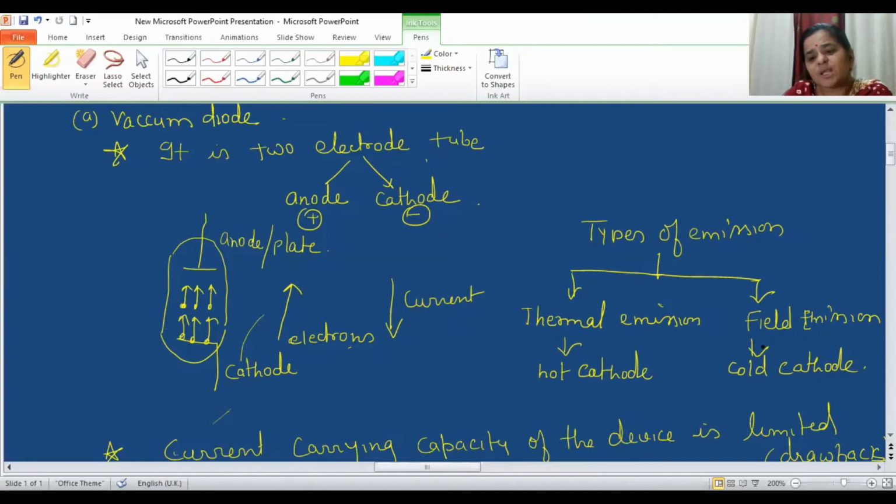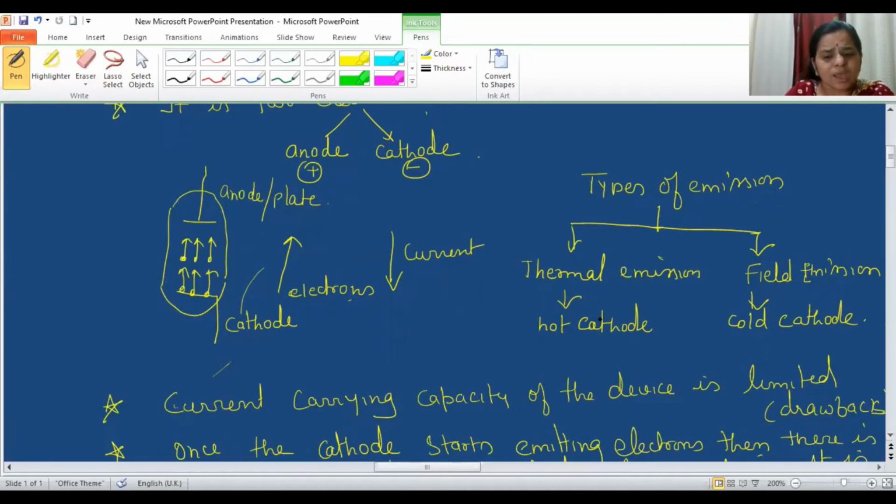And when we give energy to the cathode surface in the form of an electric field and it exceeds its work function, then that kind of emission is called field emission. When thermal emission is there, meaning we are giving heat to the cathode, the cathode is called a hot cathode. When field emission is there, the cathode is called a cold cathode.